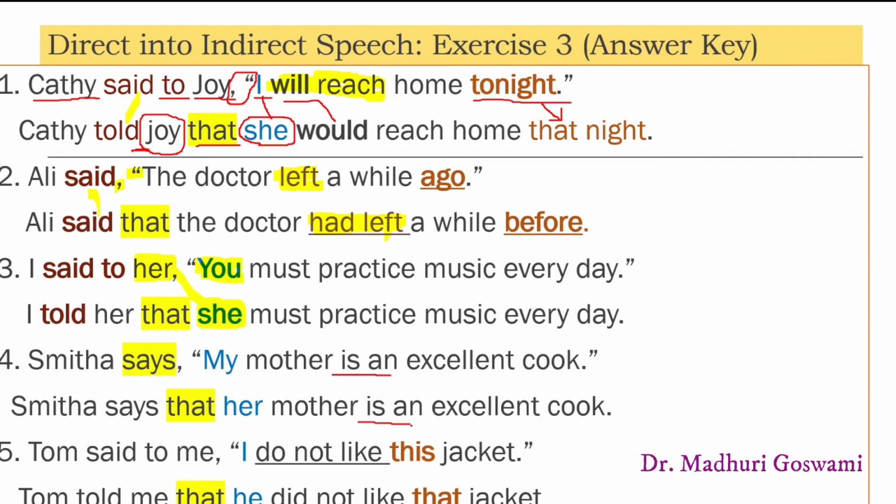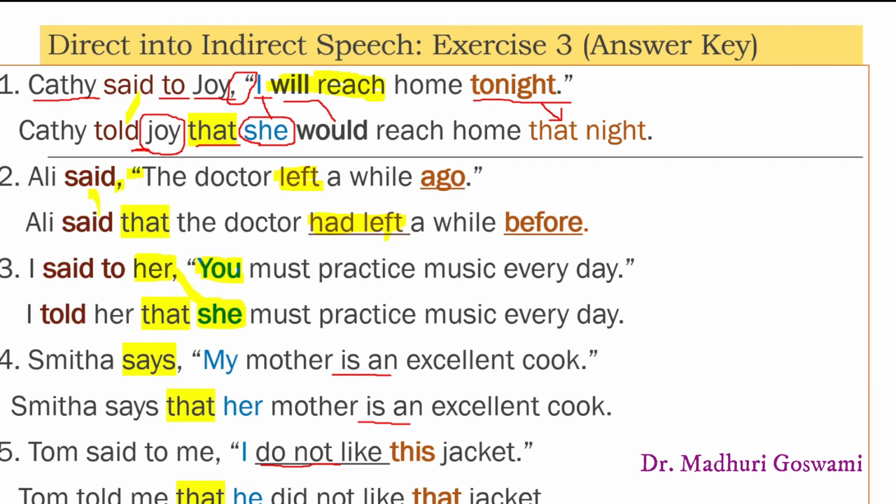The next sentence is, Tom said to me, I do not like this jacket. This sentence is a statement. Just mind this sentence, this reported clause is a negative sentence. Well, does it make a difference? Let's check it out. The indirect speech of this sentence would be, Tom told me that he did not like that jacket. Well, what are the changes?